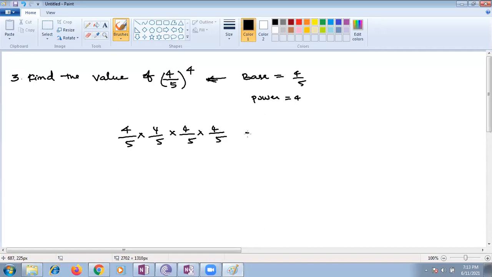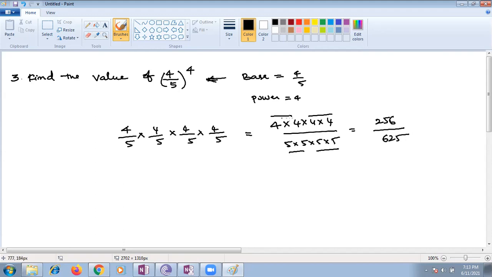So you get 4 repeated 4 times in the numerator and 5 repeated 4 times in the denominator. 4 fours are 16, 16 sixteens are 256. 5 fives are 25, 25 twenty-fives are 625. You can multiply like that, children. 4 fours are 16, and then you multiply again.